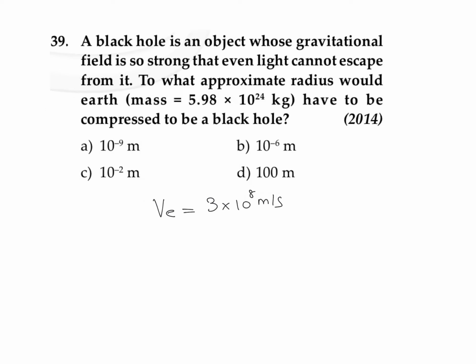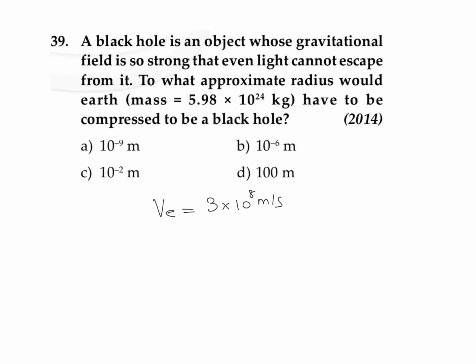Now, we know that the escape velocity of an object from the surface of a planet is the square root of 2GM divided by R. According to this question, this should be equal to 3 × 10^8 meter per second. Then for that purpose, we need to find out the value of its radius.